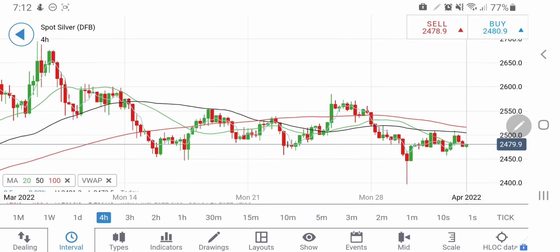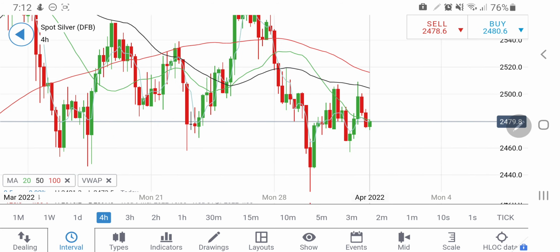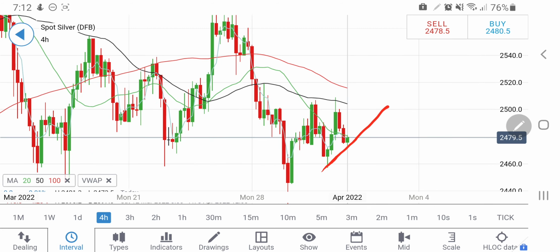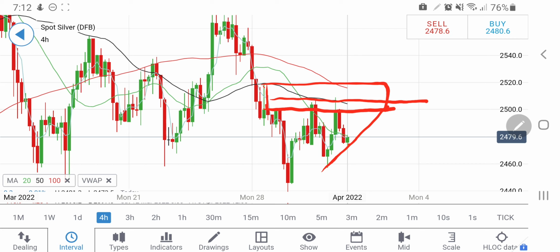Let's have a look at the 4-hour charts. On the 4-hour chart, it is trying to consolidate in this zone. You can see higher lows, but the highs are not very strong out there. The bulls are not really taking control, and as I said, as long as it remains above 2470 today, one can expect that it can again try to rise to the wall at around 2500 and the high at around 2520. This zone silver has to break for sustaining the bullish momentum. If it breaks this zone, then definitely it will fly. So I'll be watchful of the level between 2500 and 2520. Beyond this, yes, it can fly.